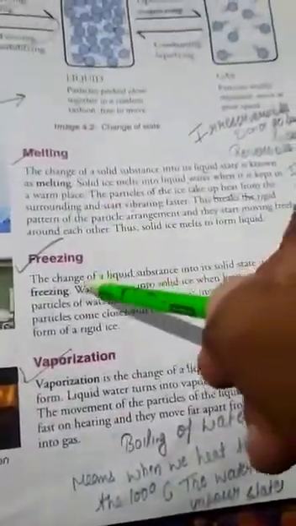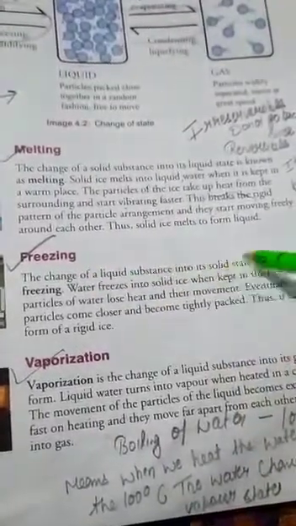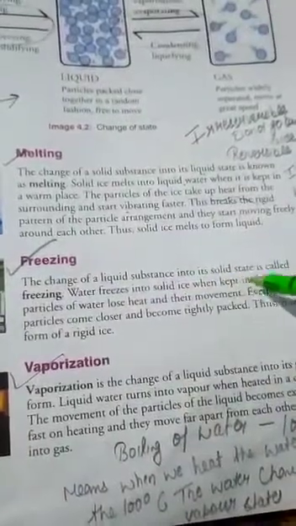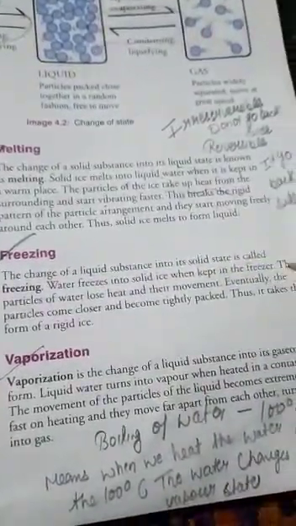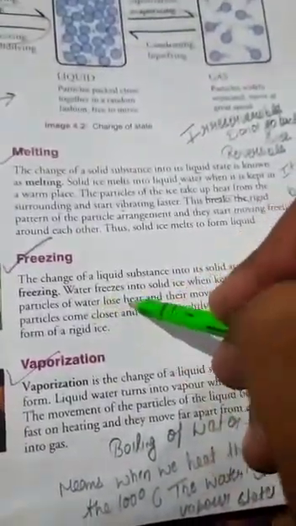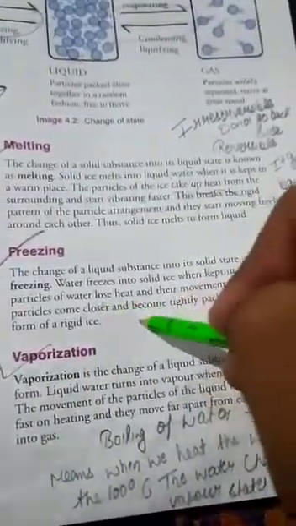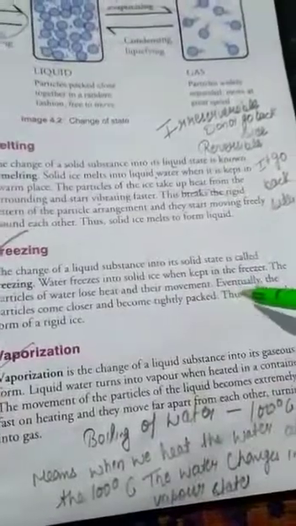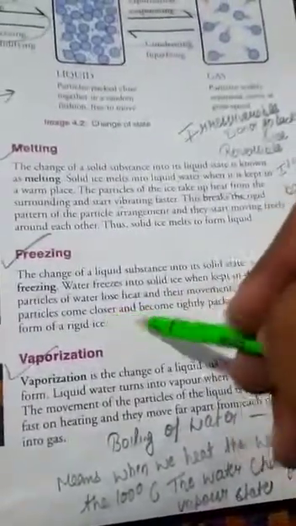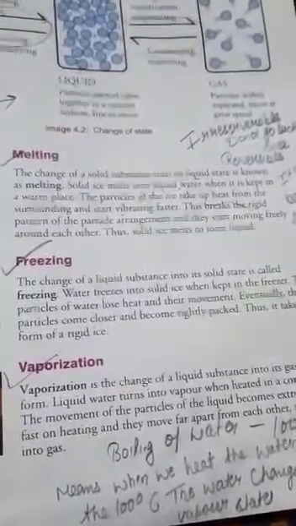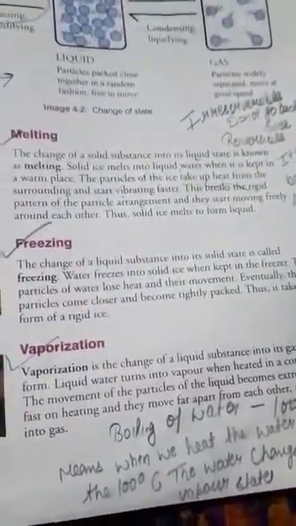Next is freezing. The change of a liquid substance into a solid substance is called freezing. Water freezes into solid ice when it is kept in the freezer, and the particles of the water lose heat and their movement. Eventually the particles come closer and become tightly packed, thus taking the form of rigid ice. Here we change the liquid substance into the solid substance.